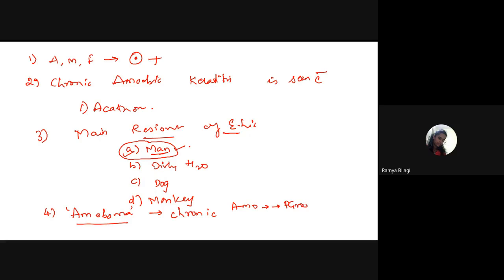This granulomatous growth of the amoebic ulcer is called amoeboma. It resembles a pseudotumor, and it is seen at the ileocecal junction.